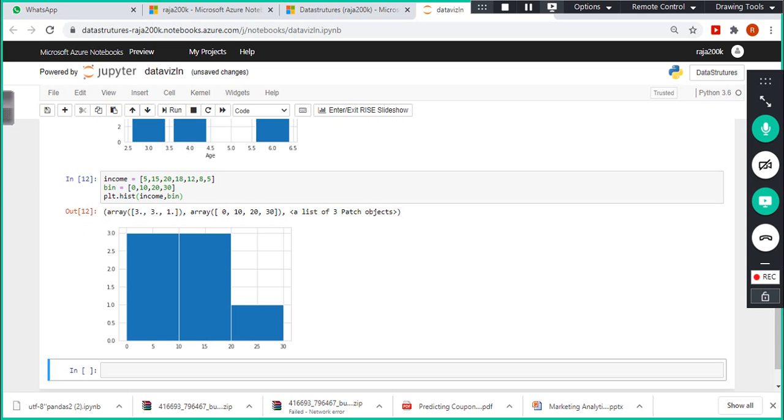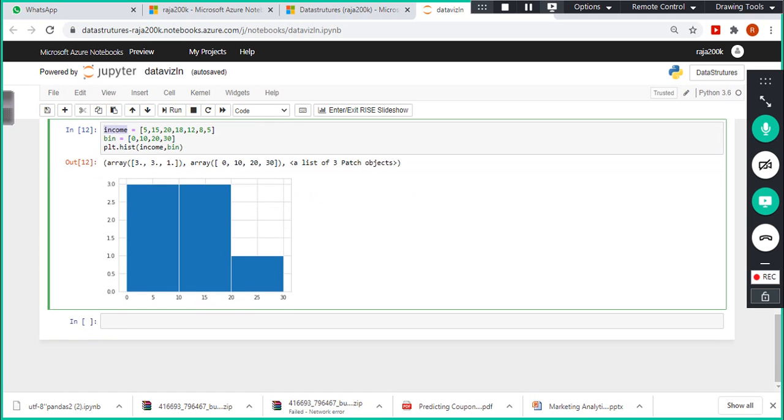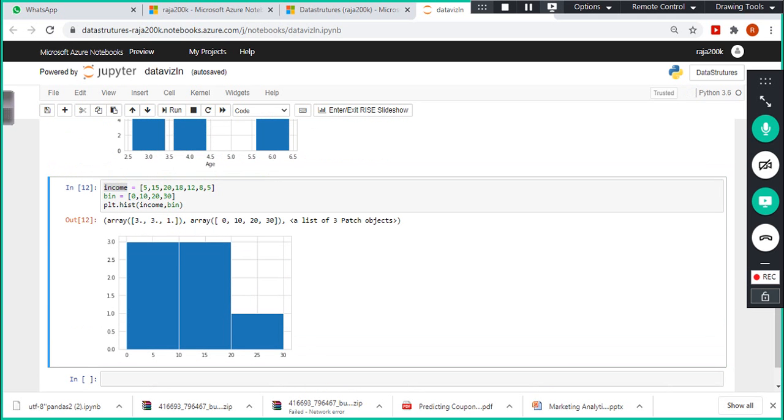So the y-axis, this is the histogram. The y-axis is the one that will have your count, okay? So yeah, this is the count. Always please remember, in the case of histogram, on the y-axis you will have a count, and on the x-axis your variable will be plotted. So this is an example for univariate analysis. We have used only one variable, income. With that we plotted this one, right?